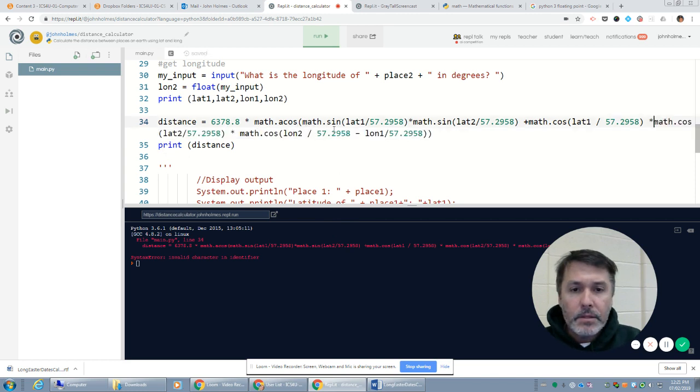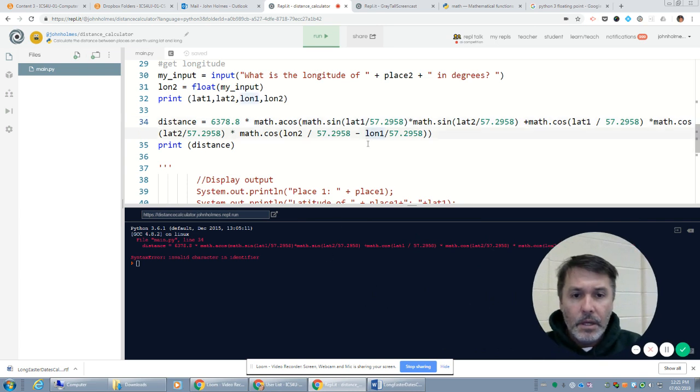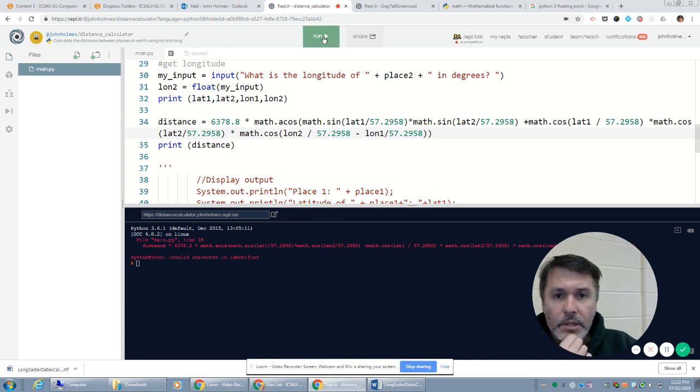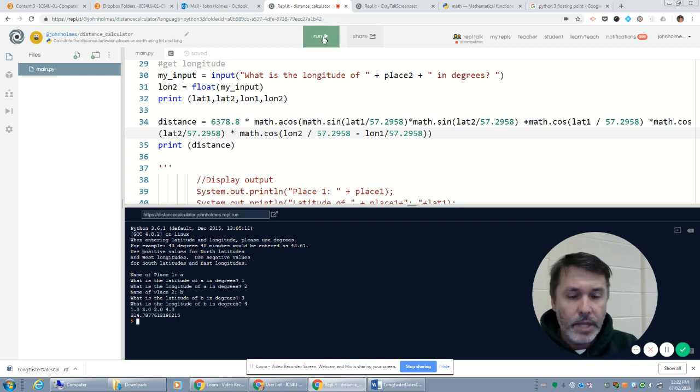Math equals math.sine lat 1 57 times math dot sine lat 2 plus math dot cos lat 1 times math dot cos lat 2 times math dot cos ln 2, and this is a syntax error, invalid character in identifier. We don't know which. It doesn't like that subtraction. Maybe I copied the code and it was a hyphen as opposed to a subtraction sign. Name of place 1A, 1, 2, B, 3, 4, and I'm getting a math result, so that's good.